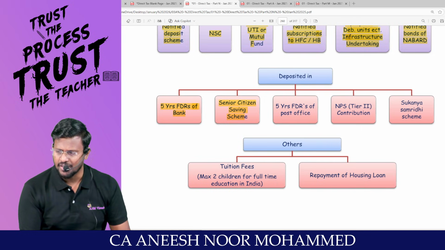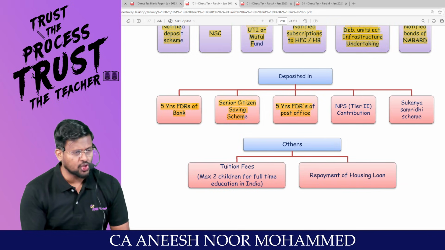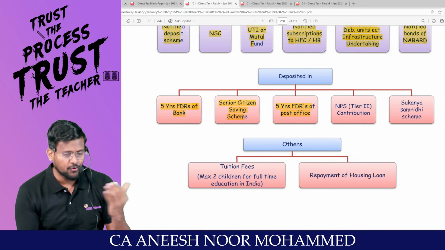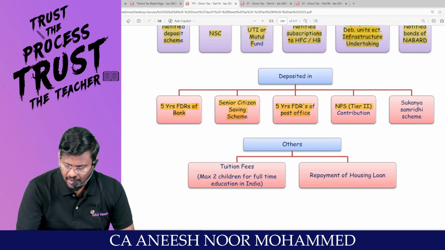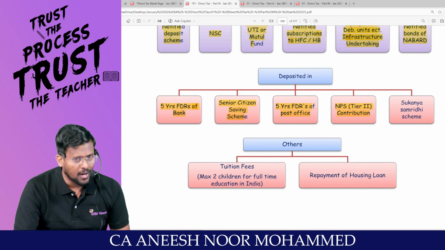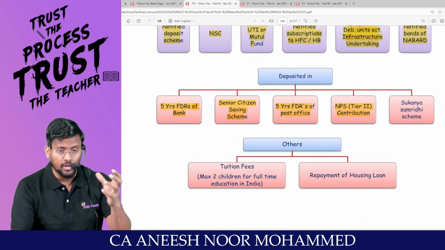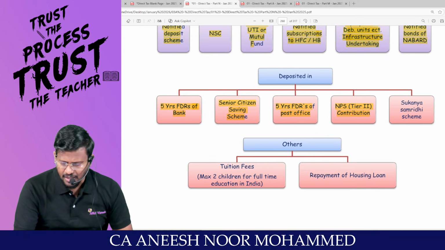If you are depositing in that savings scheme, you are entitled to claim deduction under 80C. The 5-year FD of post office: instead of putting the FD in the bank, if you put the FD in the post office, then also you are entitled to claim deduction under 80C. Notified pension scheme: my dear lovable students, after your retirement, if you want to get the pension, you can contribute to the notified pension scheme. For that, you are entitled to claim deduction under 80C.